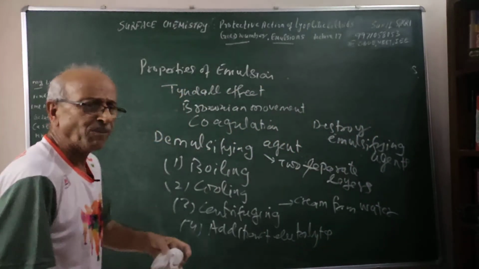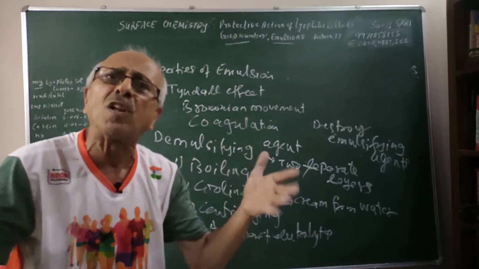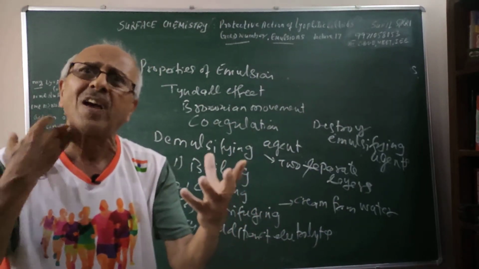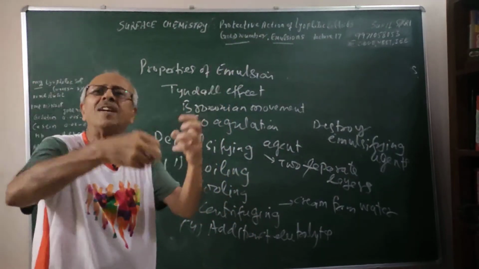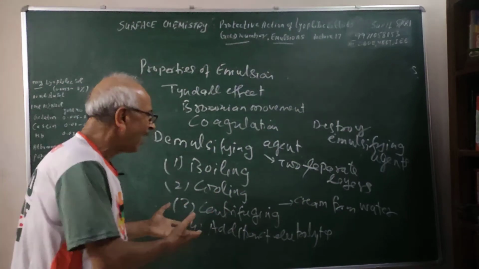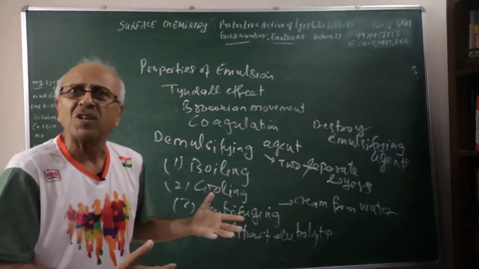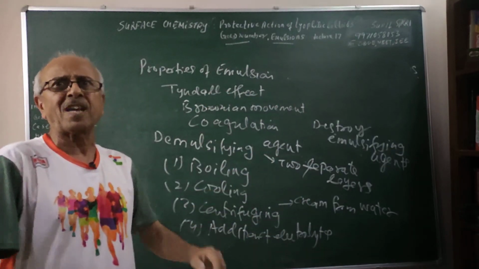Applications of emulsions: we use them in metallurgy in the froth flotation process, where pine oil is used to form an emulsion, and it forms foam which floats and can be skimmed off. Similarly, making cream from milk is an application of emulsion formation, and you can separate the cream from the milk. Okay students, I will meet you next time.